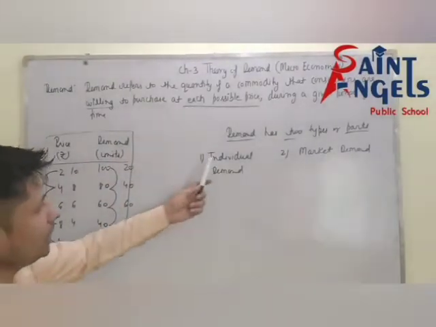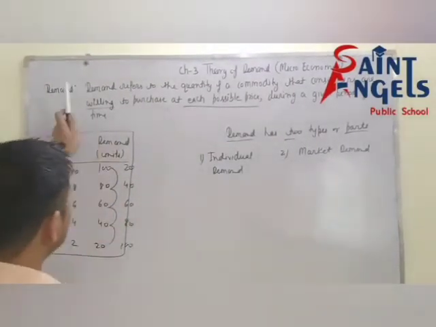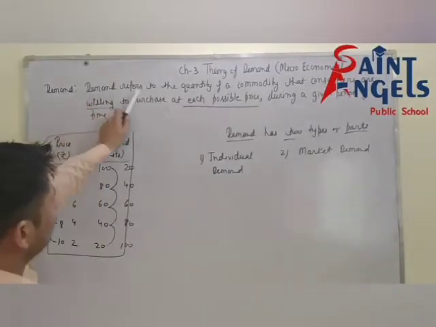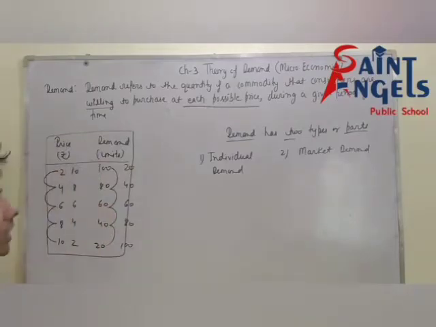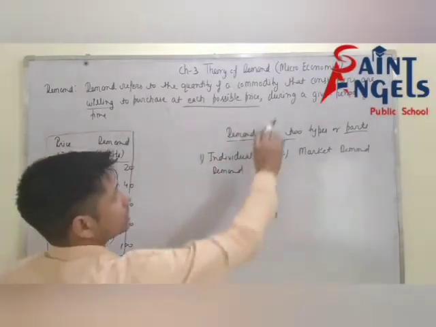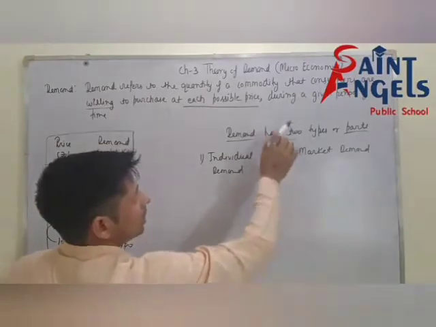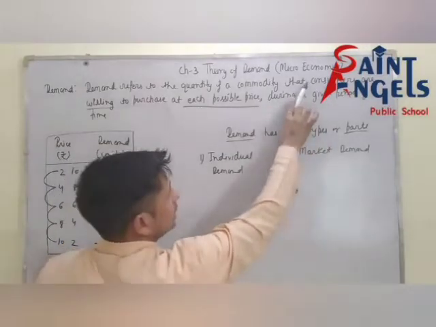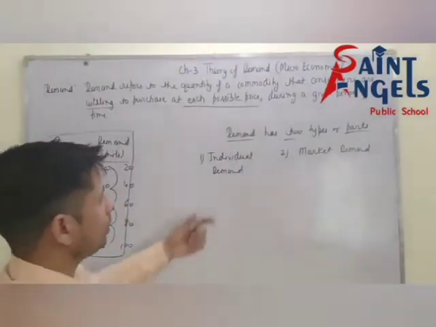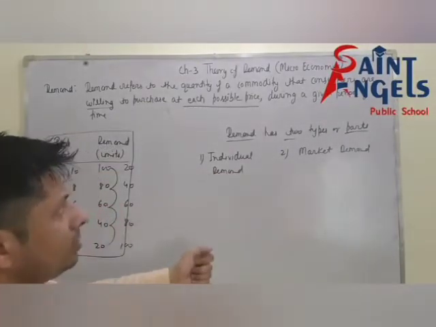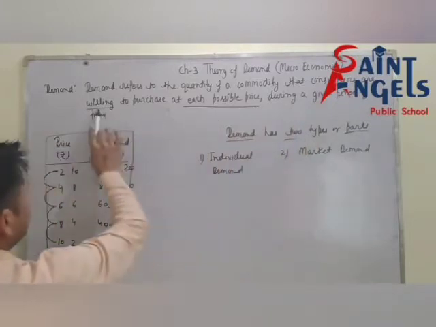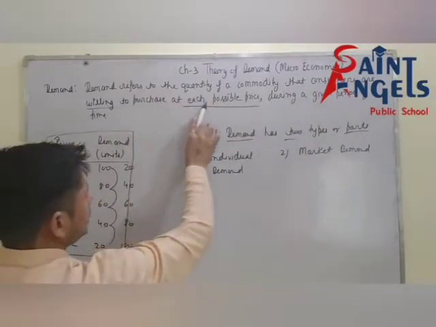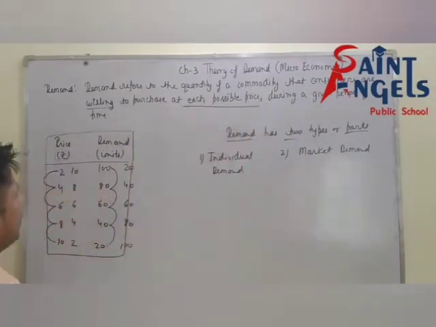How will you make the definition of individual demand? Individual demand refers to the quantity of a commodity that a consumer is willing to purchase at each possible price during a given period of time. You will write here "a consumer" because we are talking about individual demand. I hope all of you have understood.